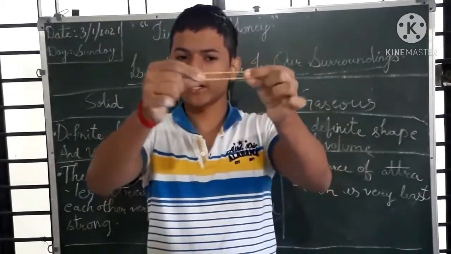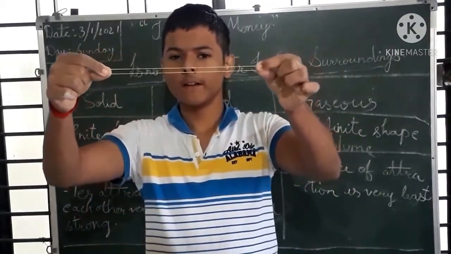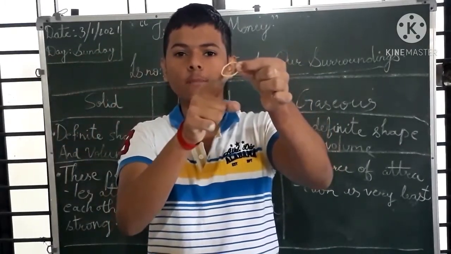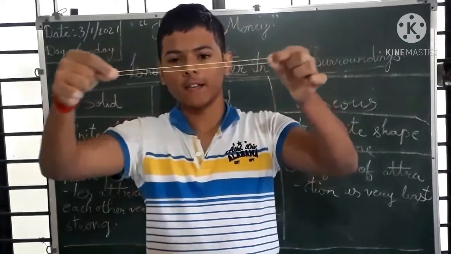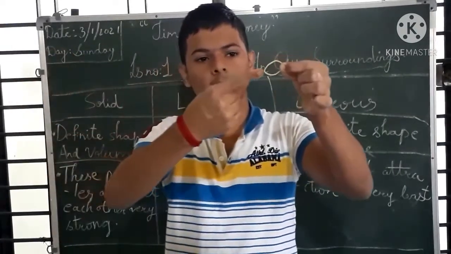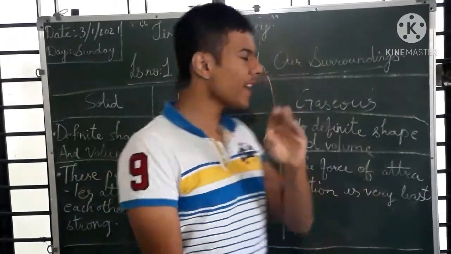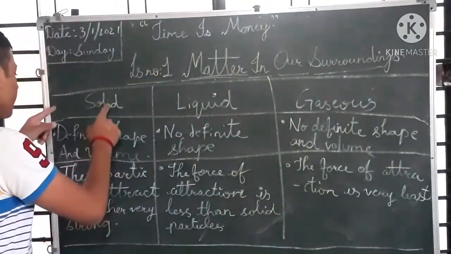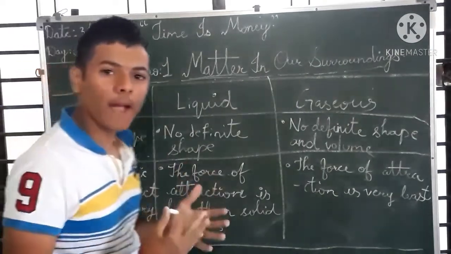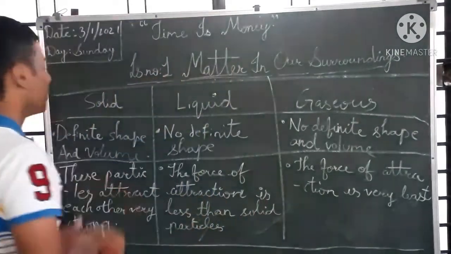If I stretch this rubber band, see, it returns to its original position. So we can say that a solid has a definite shape, meaning exact shape and exact volume also, okay?